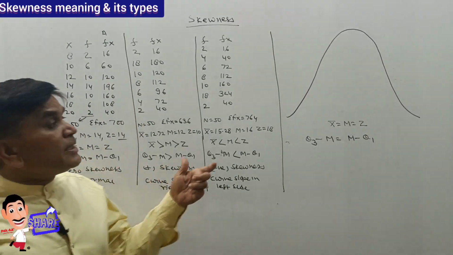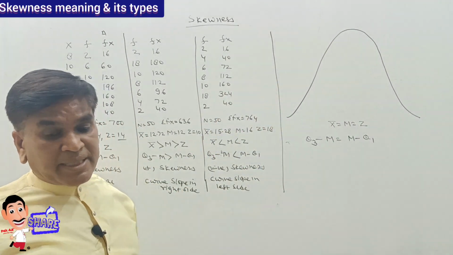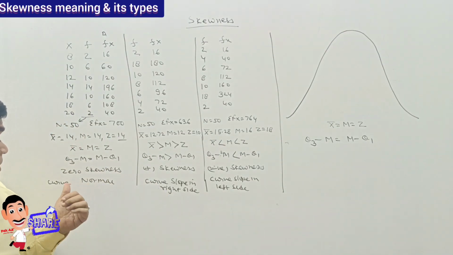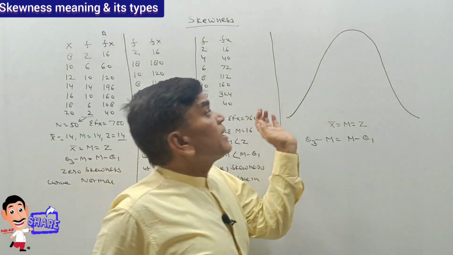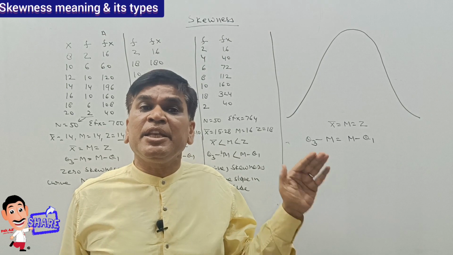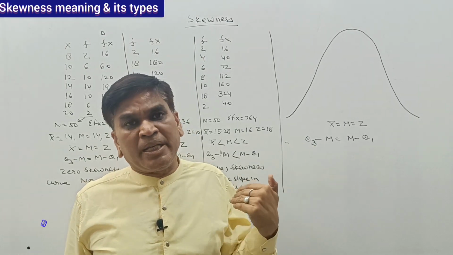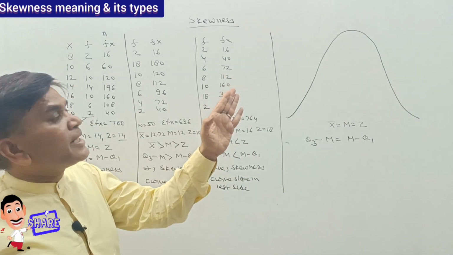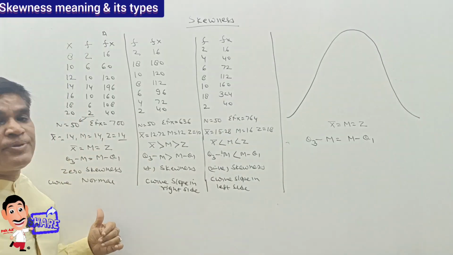So in this kind of series, we will say there is an absence of skewness, and this curve will be called a normal curve. This curve is not having any bow on the positive side or the negative side. It's a straight curve, that is called the normal curve.